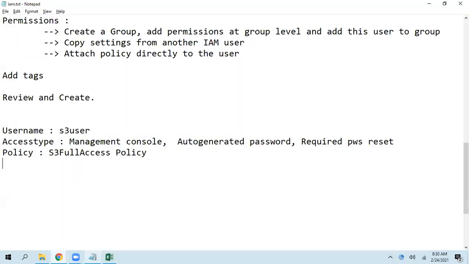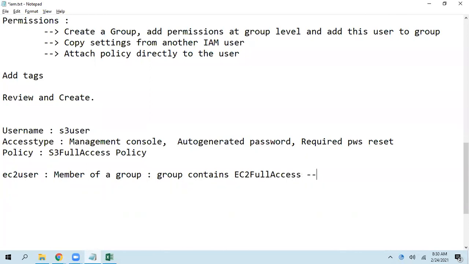For this EC2 user, he is a member of a group, and that group contains the EC2 full access policy. So he will get EC2 access only.